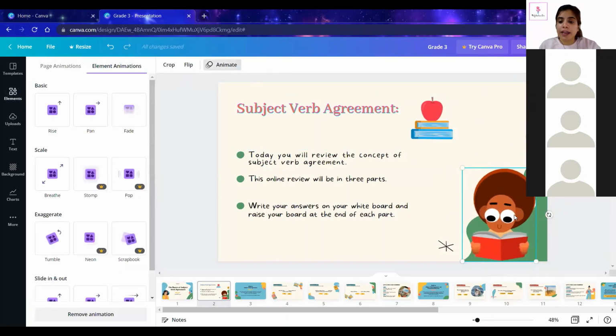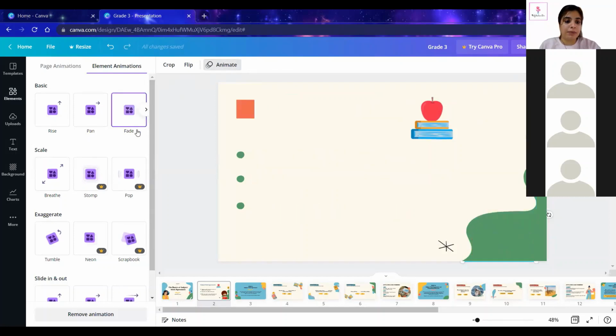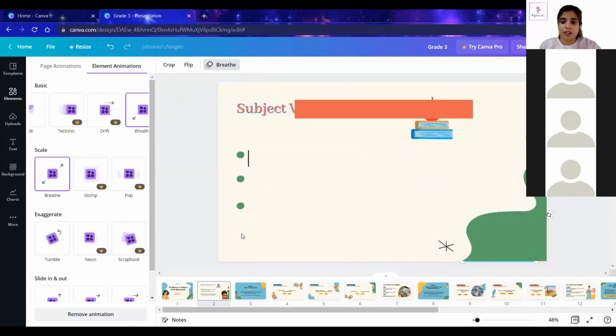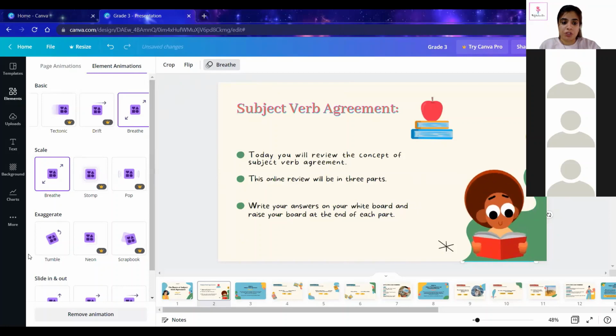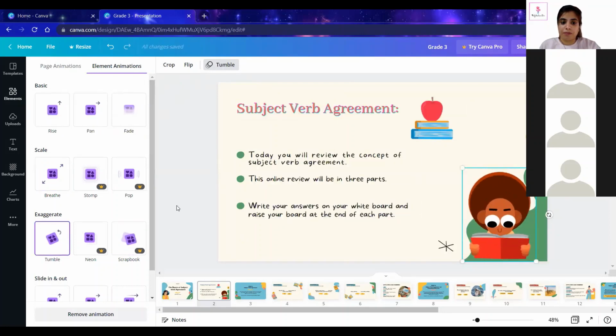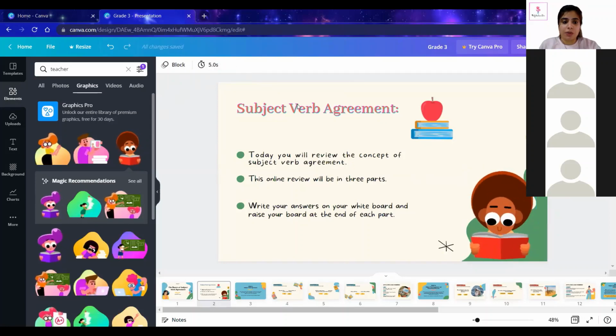Here also, if you want to animate the graphic, you can click on the graphic, then the animate option on the top, and then it will come according to the animation. So this is how it will be coming.